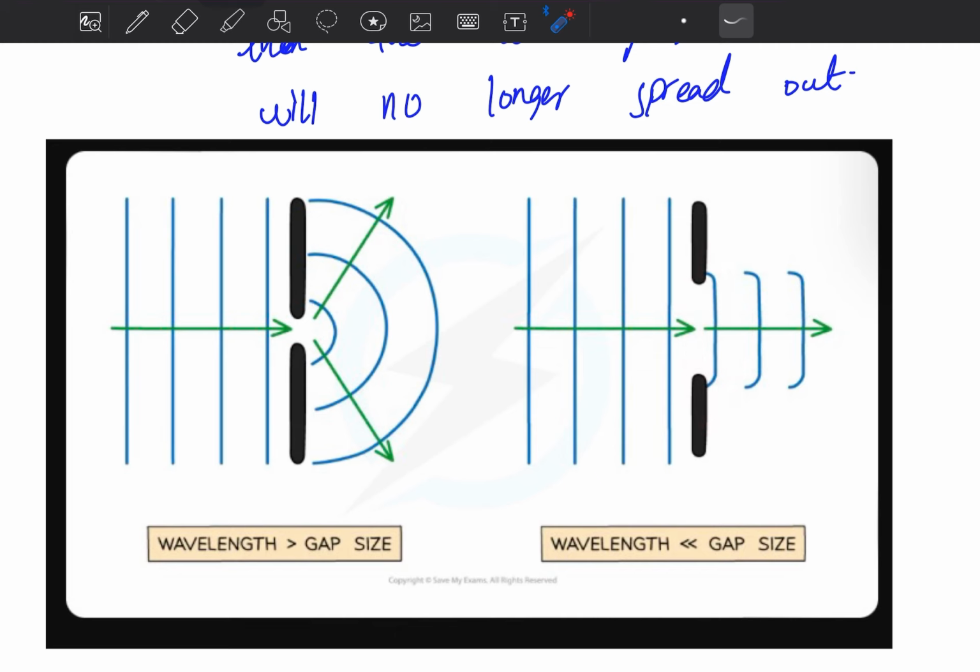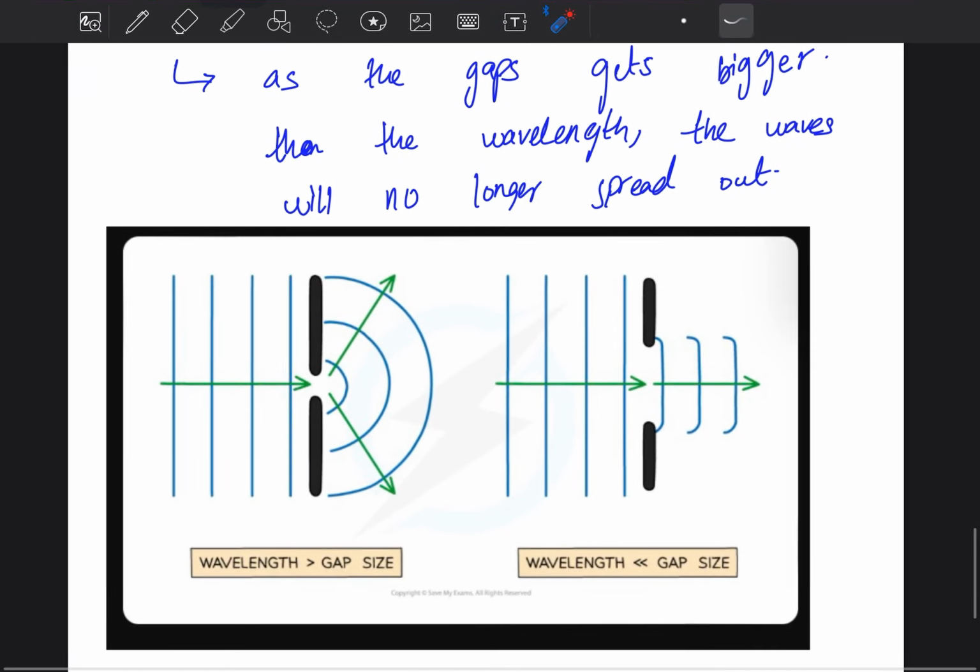Here the wavelength is huge, it is spreading out, and the gap size is small. So with a narrow gap, the waves will spread out. Here with more gap, the wave will not spread out, it will go straight.